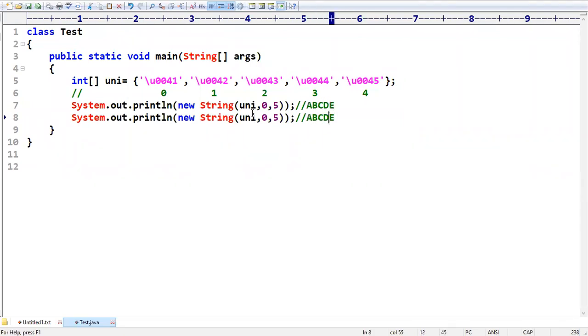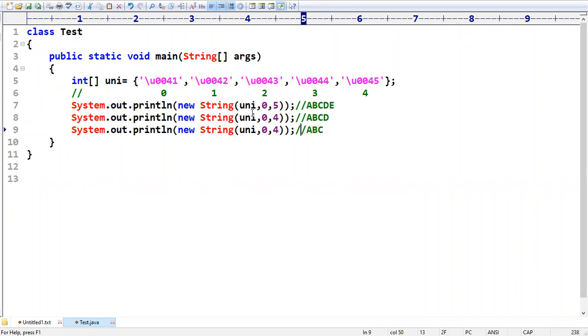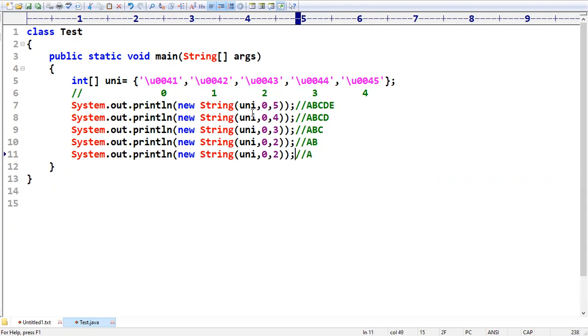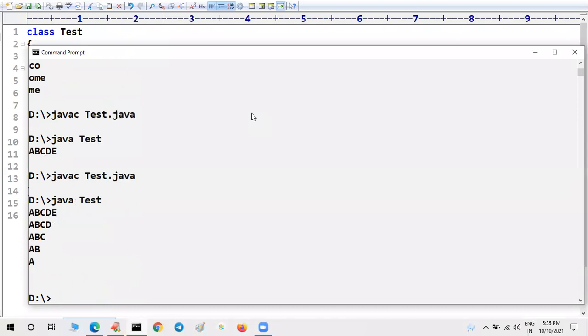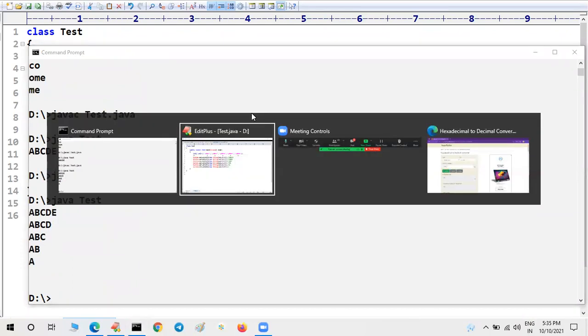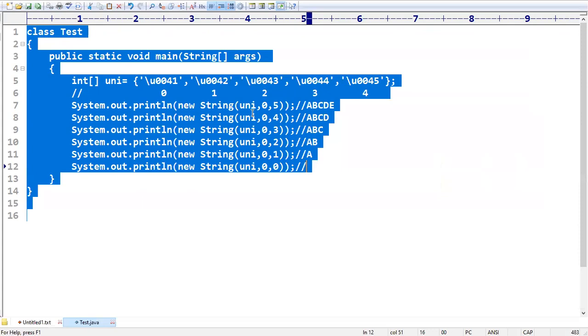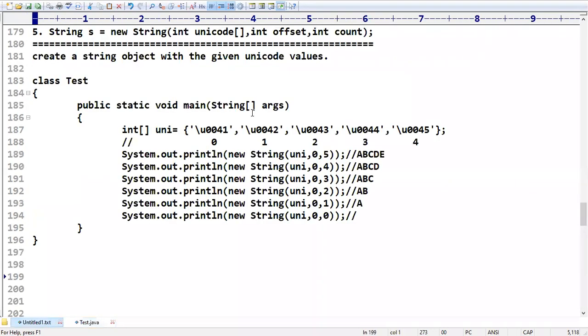Next, I want the same thing, but I want only 4 characters. Then E won't be there. Next, I am taking only 3. Next, only 2. Next, only 1. If you want, you can take 0 characters also. In such a case, we are not going to get any string. This is the way you can create your own strings by using Unicode characters. Hope it is very clear for you people.